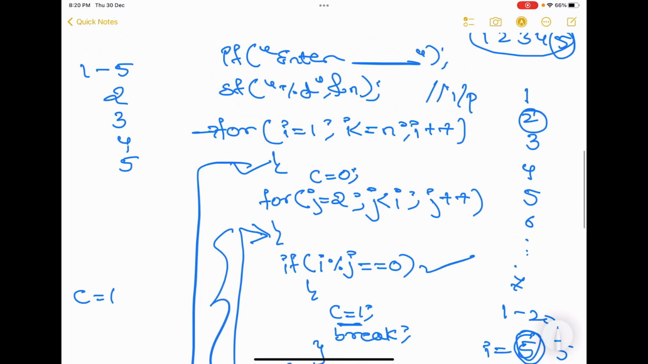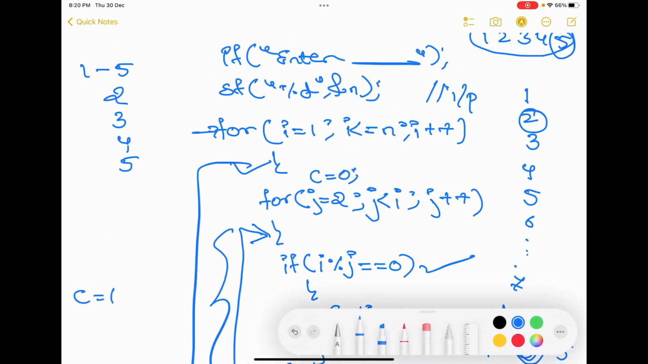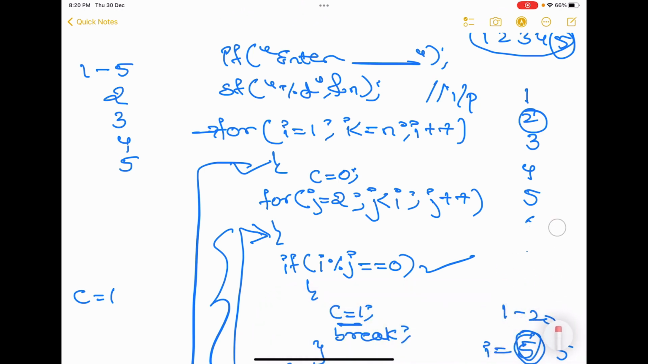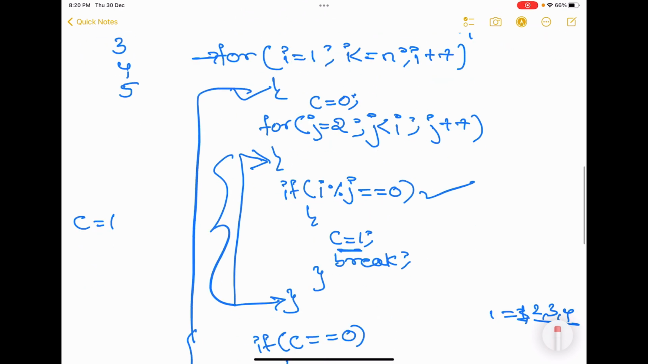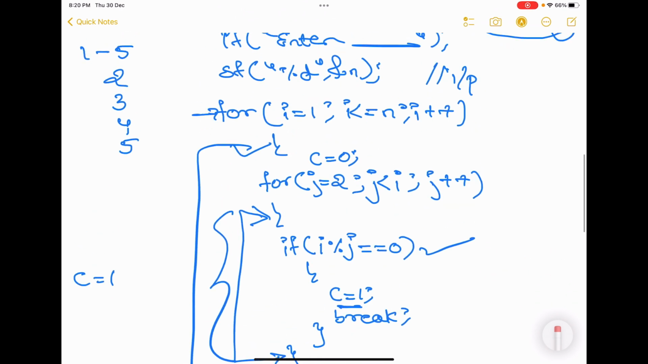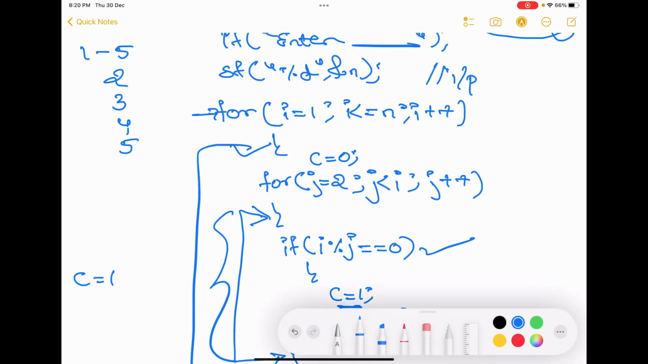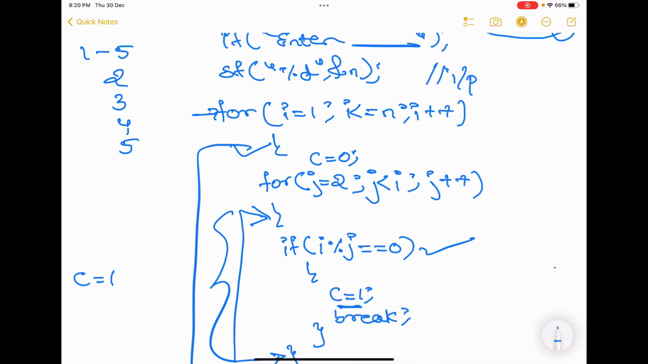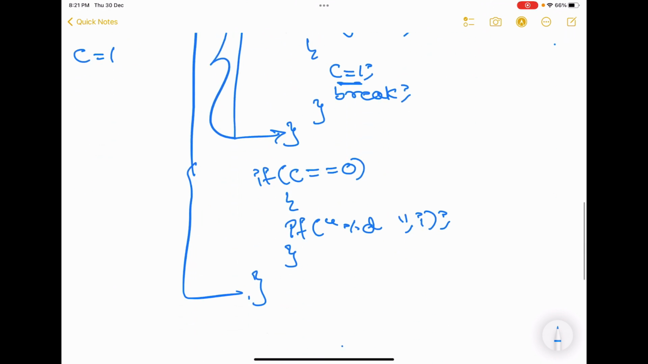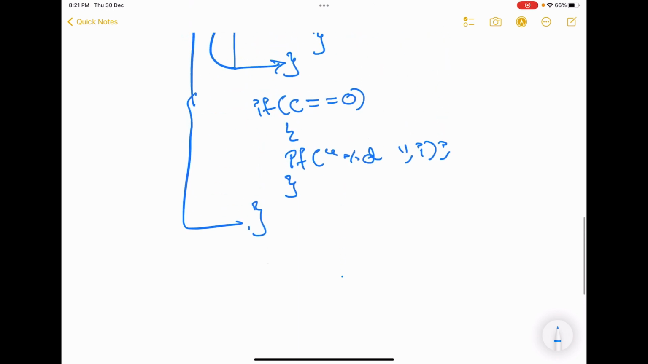I'll trace the program. Don't worry. Just understand what I wrote. I will trace the given program. I hope this much is very clear. Done? Done or not? Yeah. Now see this. Let's trace our program.